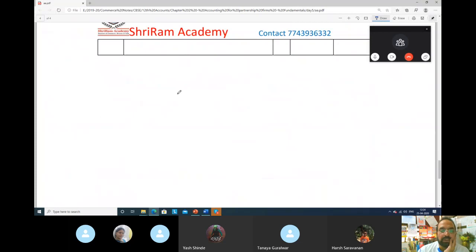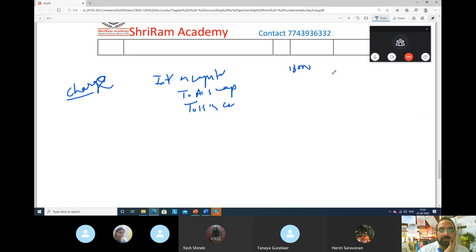See here I will do: interest on capital to A's capital and to B's capital. This we have to pay because it is a charge. Remember this. So how much? 18,000 rupees, and 12,000 rupees and 6,000 rupees.